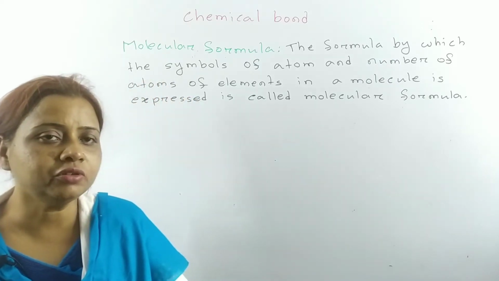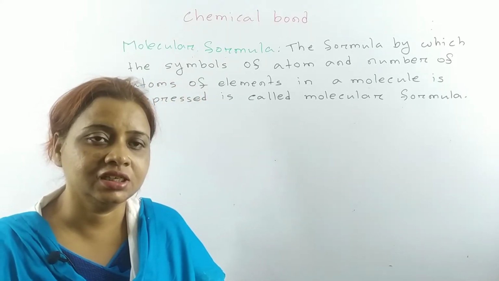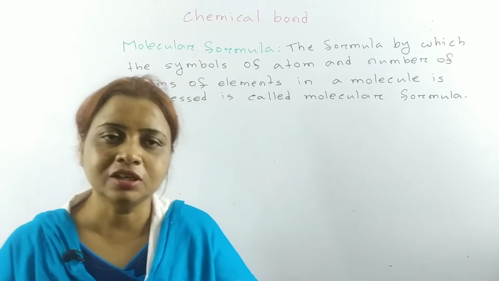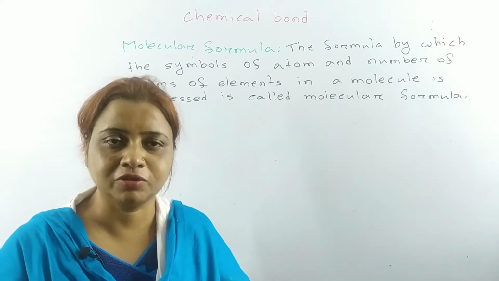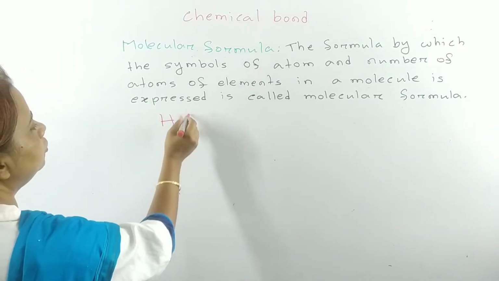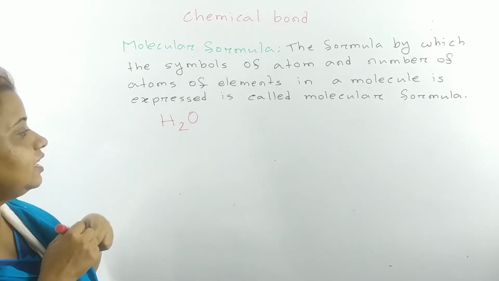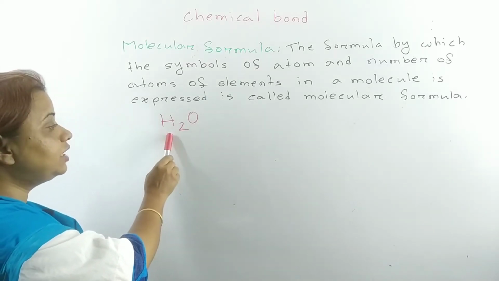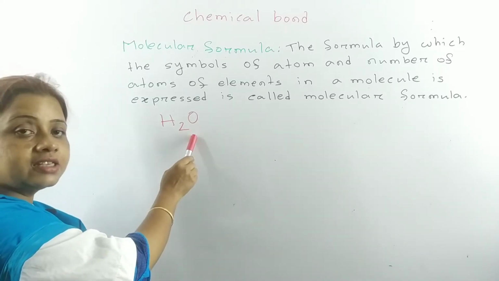I think all of you know what is molecular formula. The formula by which the symbol and the real number of atoms present in a molecule can be known or can be expressed is called molecular formula. Suppose water, H2O. By seeing this formula at a glance we can understand that in case of water molecule there is one atom of oxygen and two atoms of hydrogen. That means molecular formula of water is H2O.